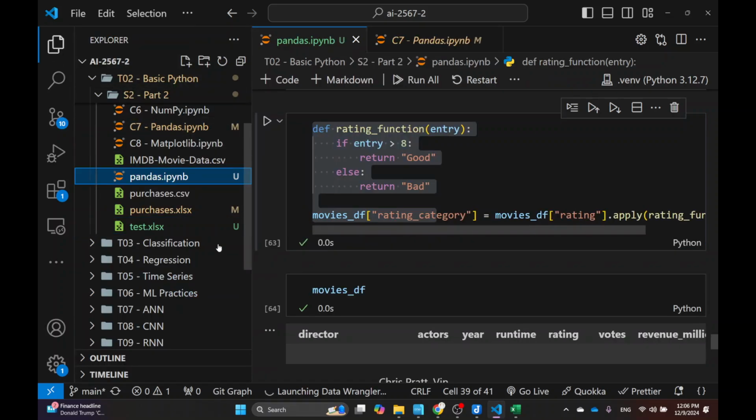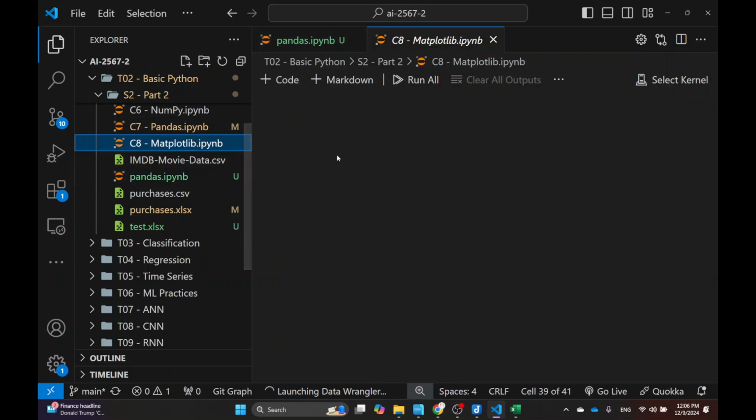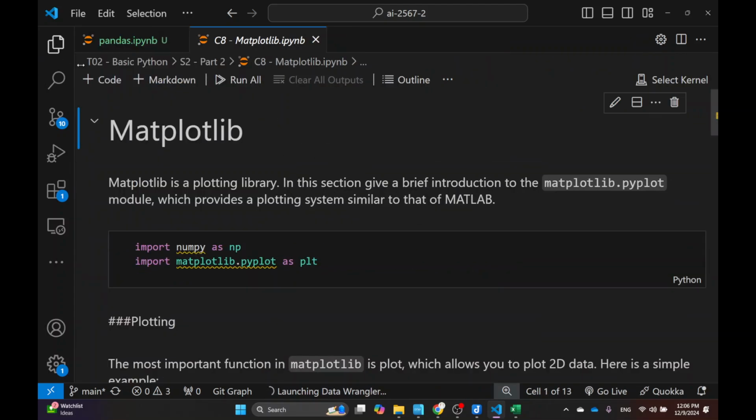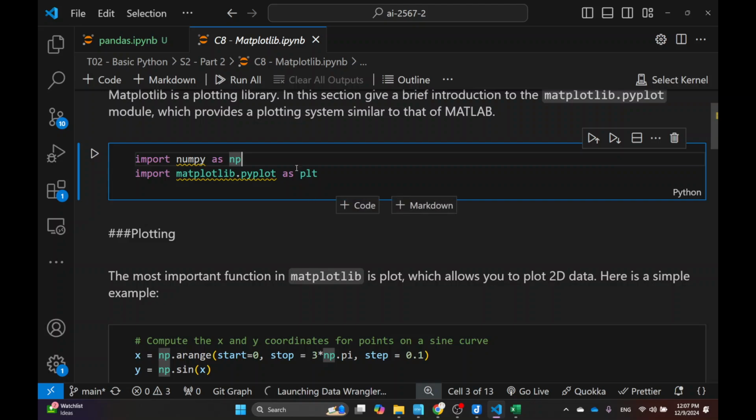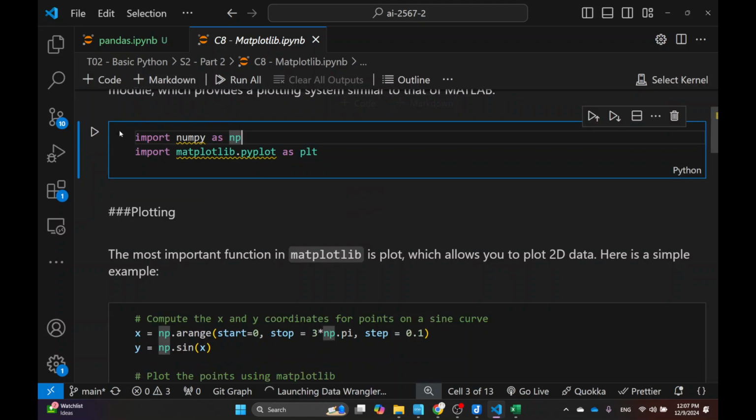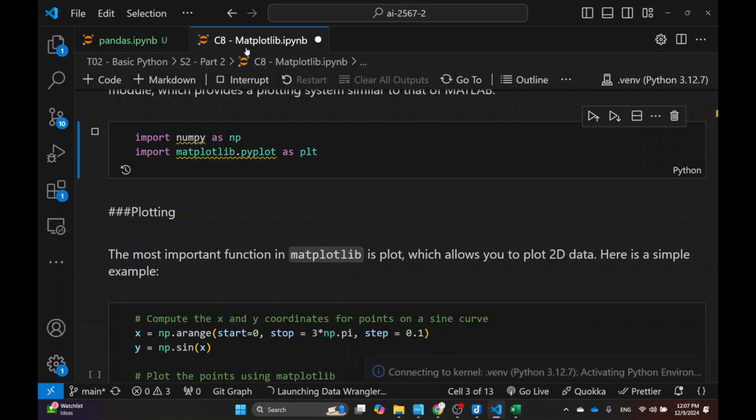Okay. We have a couple minutes left. Let me just go through the last topic in Python basics, matplotlib. We'll learn this one by the time we use it, but let me just show you that plotting is also quite important. There are a lot of libraries you can use to plot. Matplotlib is probably the standard one, but right now there are more, and I'll show you later on. Let me just run this one through so that it doesn't take too much time. Okay, so I'm going to just run it.